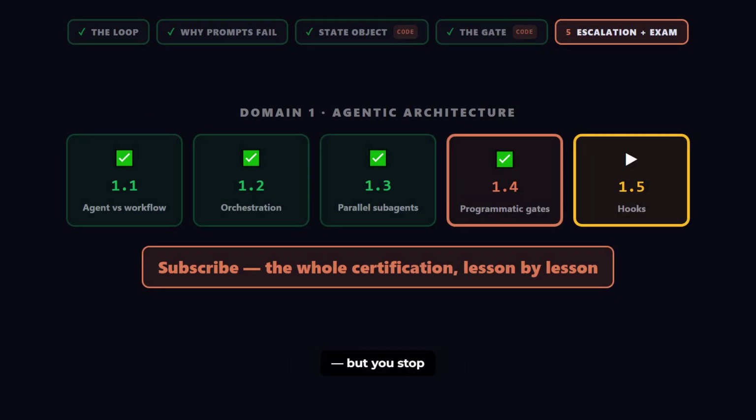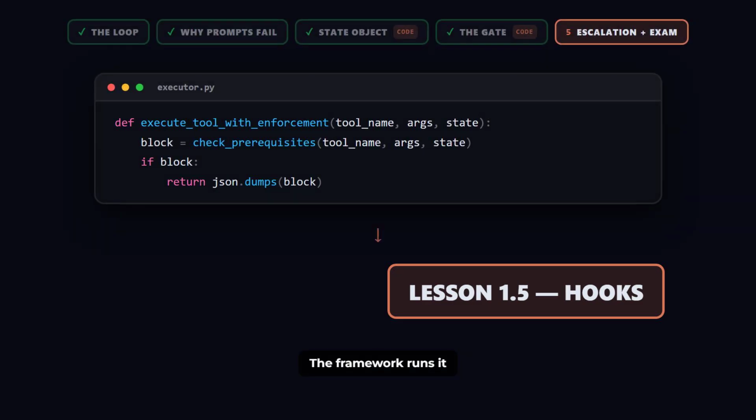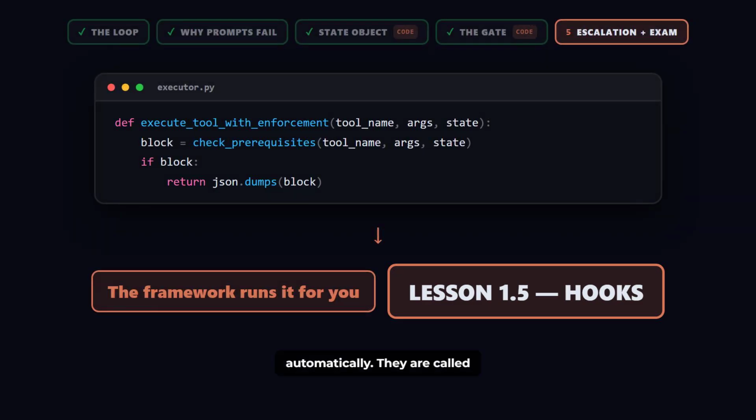Same lock, but you stop writing the wiring yourself. The framework runs it before every tool call, automatically. They are called hooks.